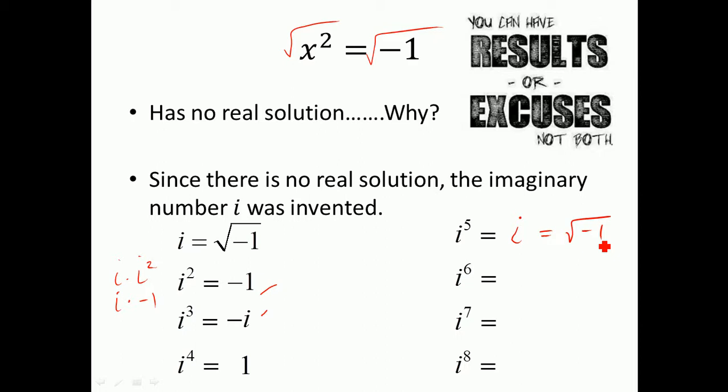Then i to the sixth, i cubed times i cubed, we're going to get -1. i to the seventh, if I'm following my pattern, is going to be -i, and i to the eighth is going to be 1. As you can see, there's a pattern that goes every 4. From i to i to the fourth, it's the pattern of the square root of -1, -1, -i, 1, and it repeats and resets from i to the fifth to i to the eighth. When you do i to the ninth, it does it all over again.